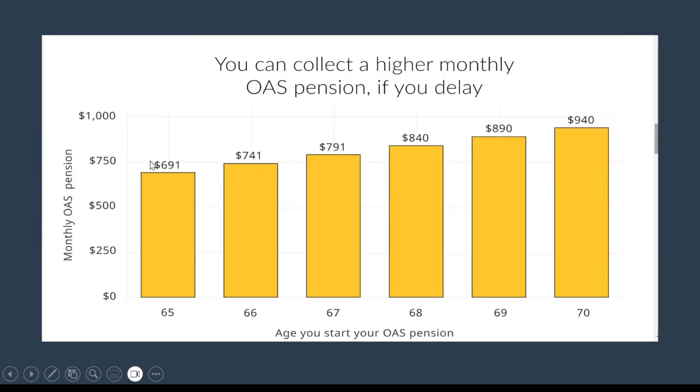Except the government may increase the OAS amount because of inflation and other things. And some people think, "Oh, I want to get more, and currently I'm still working, for these 5 years I'm still working and receiving money, so I can delay to 70 when I retire and get a higher monthly payment." So it really depends on your own needs when you choose to start receiving your OAS.